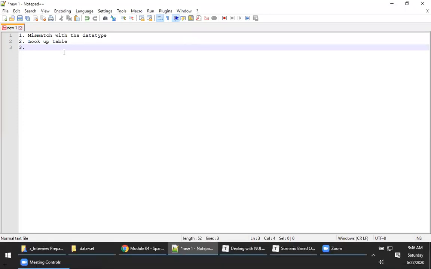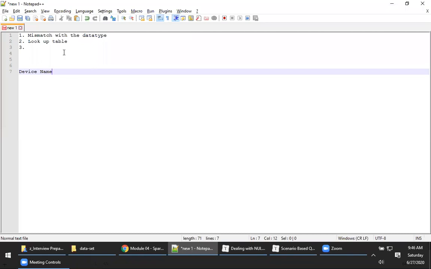Now, please understand, guys, as I told you, since we are working on big data, the concept of null applies both to real-time data processing as well as batch processing. This is very important, guys. When you get your data, there are scenarios where for a particular field, the source is not able to generate the data. For example, take the device name. The source generates the data only when a particular device has been registered.